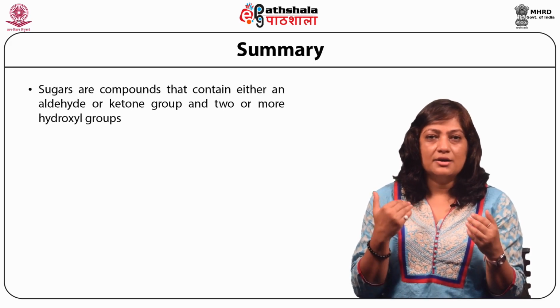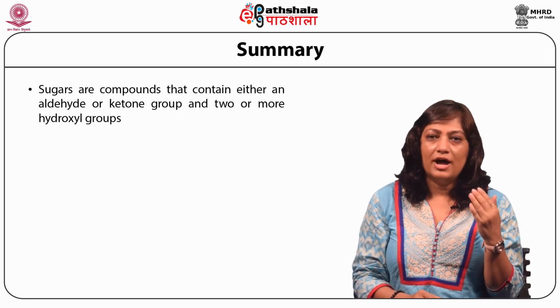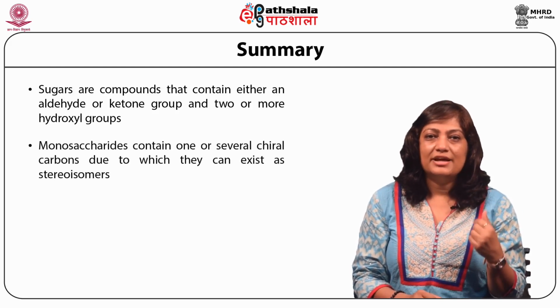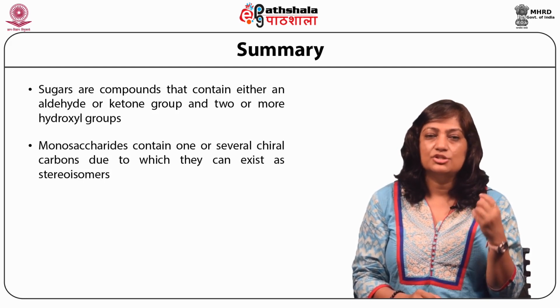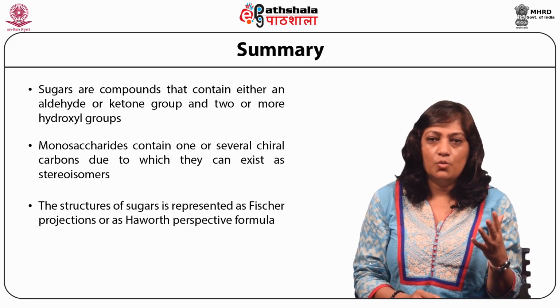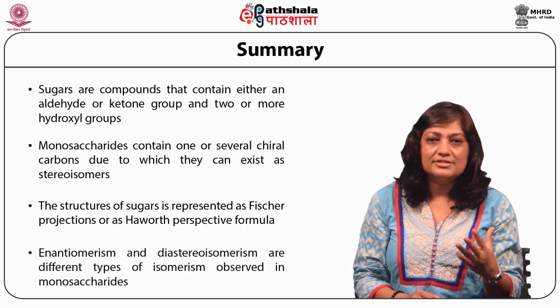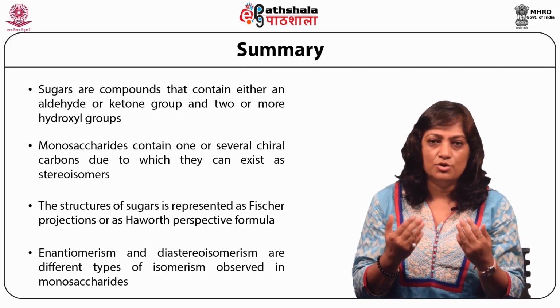Sugars are compounds that contain either an aldehyde or a ketone group and two or more hydroxyl groups. Basically, these are polyhydroxy alcohols. Monosaccharides contain one or several chiral or asymmetric carbon centers, due to which they can exist as stereoisomers. The structure of sugars can be represented in various ways, such as Fischer projections or Haworth perspective formulas. Enantiomerism and diastereoisomerism are different kinds of isomerism observed in monosaccharides.